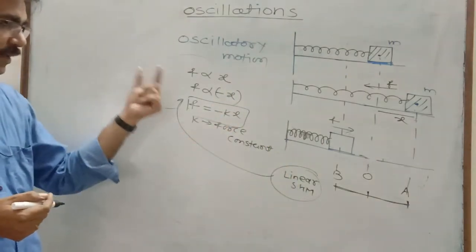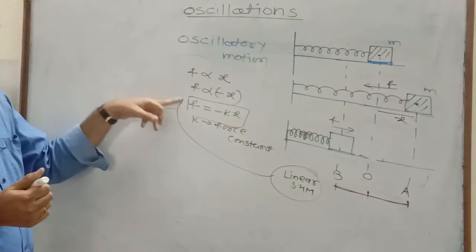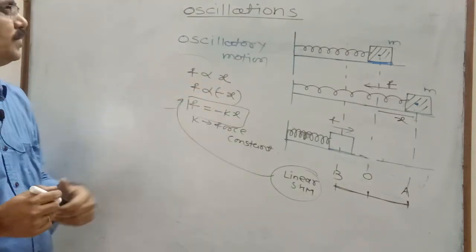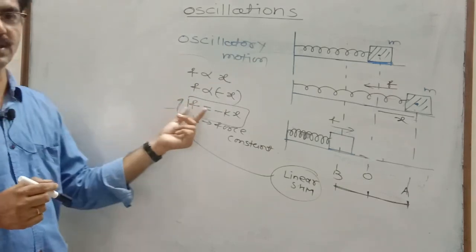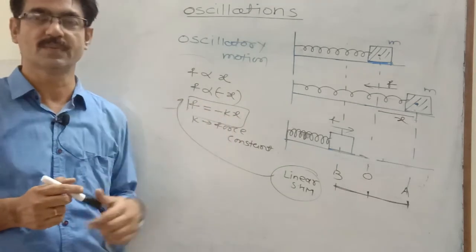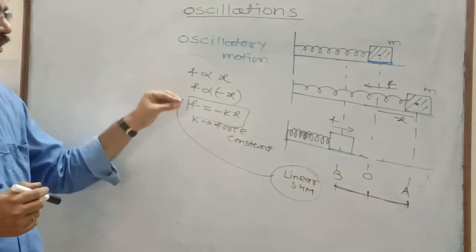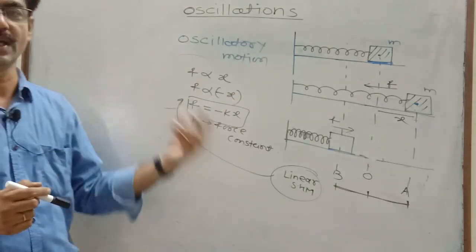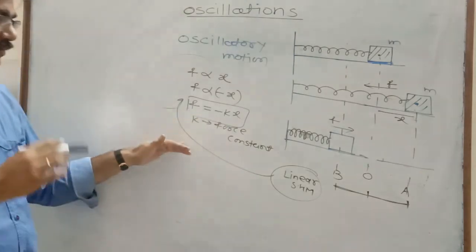Again, I repeat the definition of linear SHM. Remember it. The restoring force is directly proportional to the displacement from the mean position, and the direction of the restoring force is always opposite to that of displacement. We can say that it is always directed toward the mean position. This type of motion is called linear SHM. Okay, understand it? Okay.